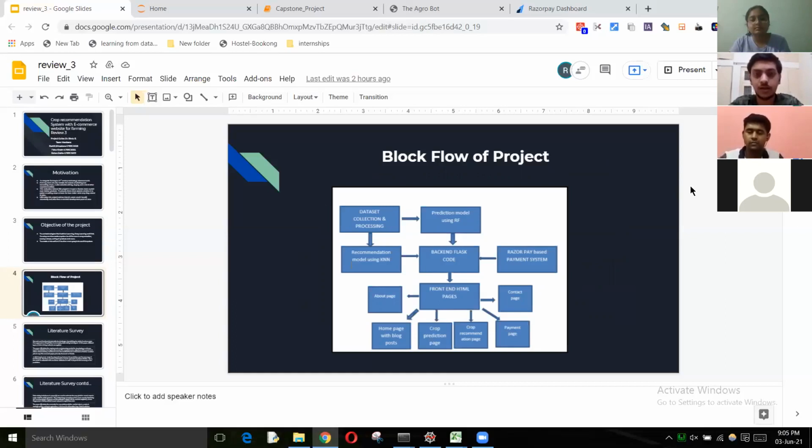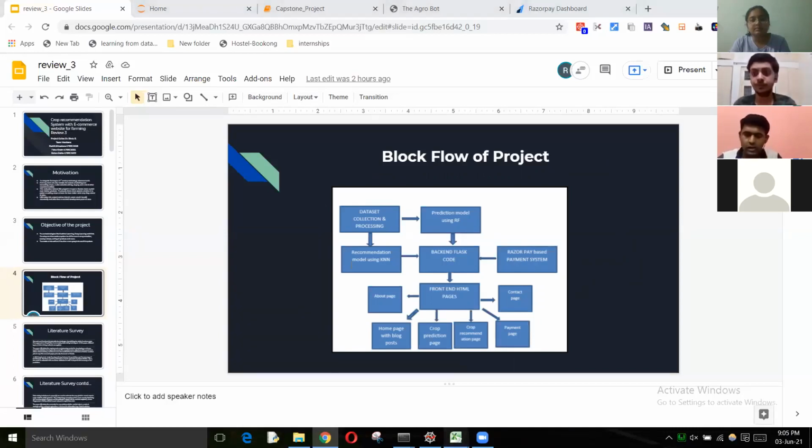And this is the backend part. This backend part is joined to the front end HTML pages like contact page, payment pages, and the other pages which will be spoken about in detail by Tisha. Moving on to the dataset, which will be explained by Ratish.